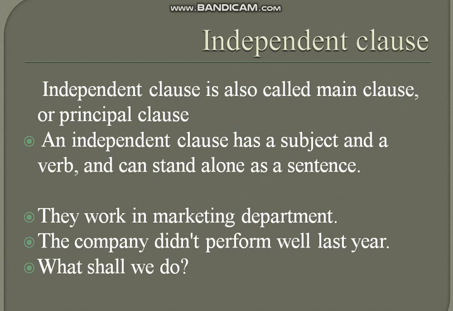An independent clause has a subject and a verb. It has the same qualities as a simple clause, like it consists of a subject and a verb, and can stand alone as a sentence. It means that it gives us a complete meaning. It does not require other words to complete its meaning. Its meaning is clear. That's why we call it a complete sentence.